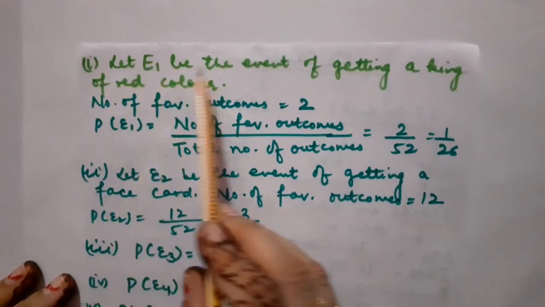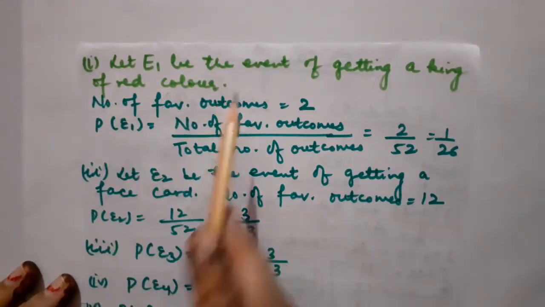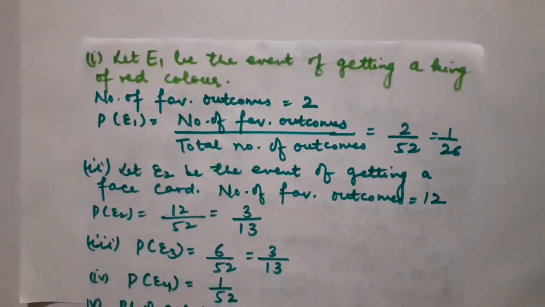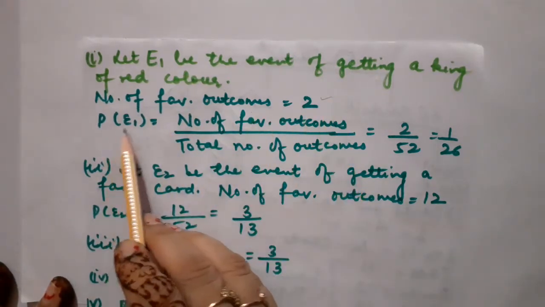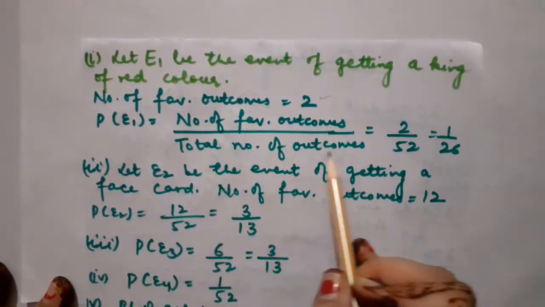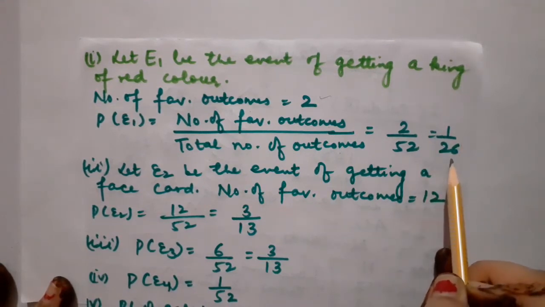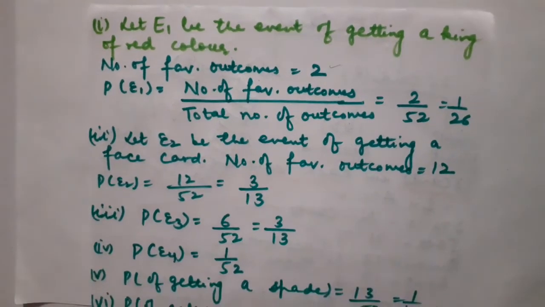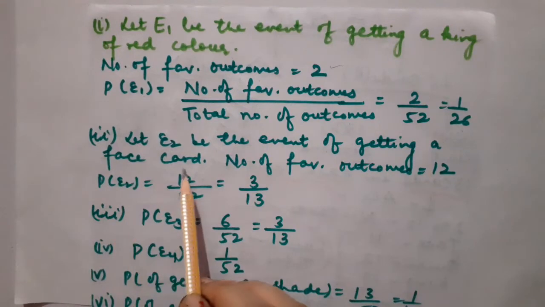First part says, let E1 be the event of getting a king of red color. You know that there are two suits of red color, one is heart, another is diamond, and in each suit there is one king. So how many favorable outcomes will be there? That is 2. So the probability of E1 is equal to number of favorable outcomes upon total number of outcomes, that is 2 upon 52, which is equal to 1 upon 26. Got it?